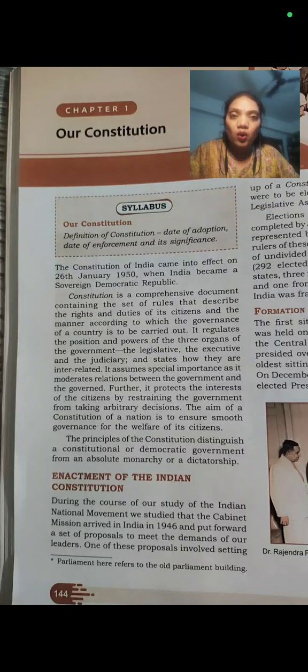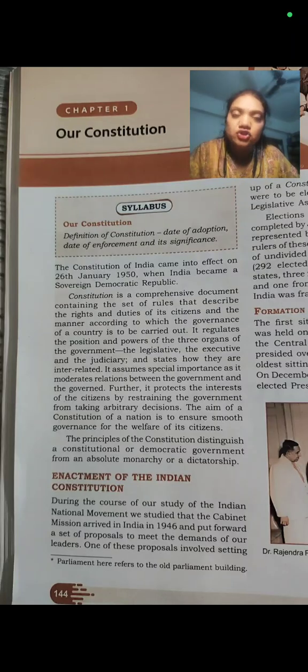Legislature means the body which makes the law. Executive is the body which helps to enforce the law. The law which has been made by the legislature, it is very important to enforce that law. This work will be done by the executive body, and the third body is the judiciary. The main job of the judiciary is to interpret the law. This is a simple thing to remember.